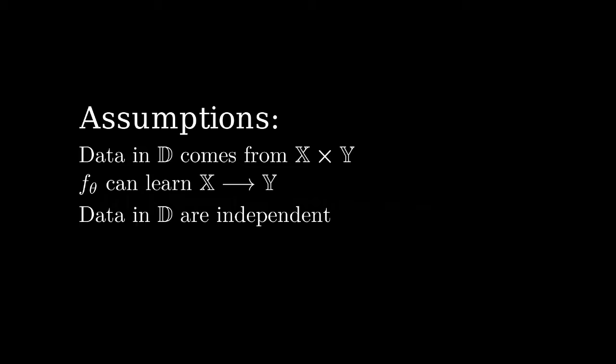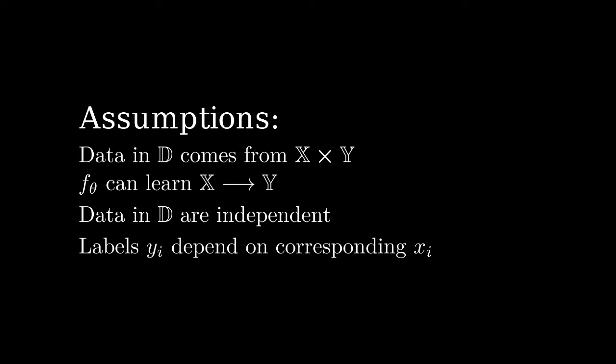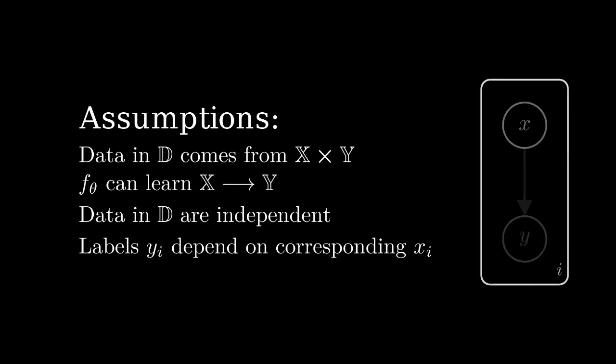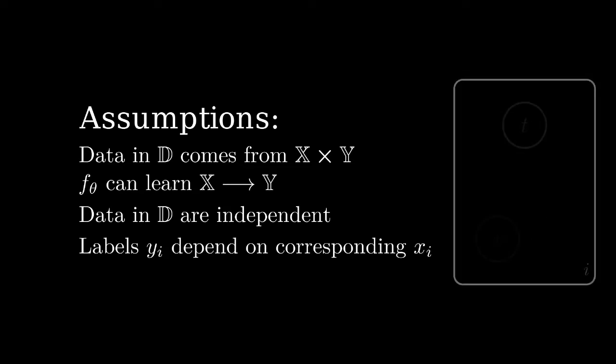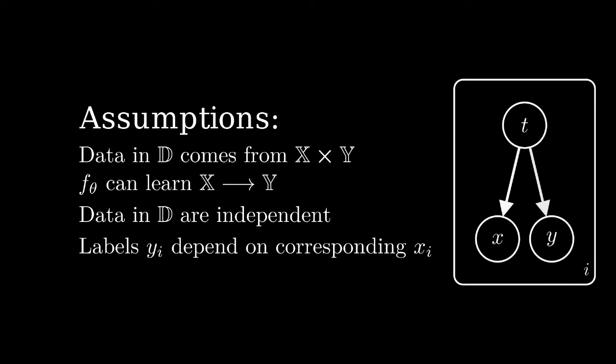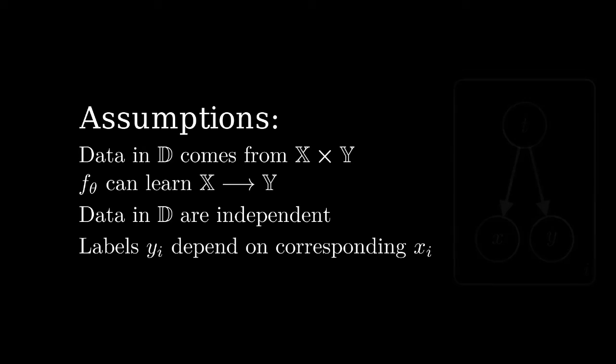In the conversion to a more manageable equivalent problem, we will make the assumption that each data point in the dataset is independent from one another. In most cases, we make the assumption that the label depends on the data points they are associated with. For example, we would assume that a label of cat or dog depends on what's in the picture. There are cases where you might instead assume that both the data point and label depend on some unobserved information. Note that this would result in some changes to the derivation I will show next.